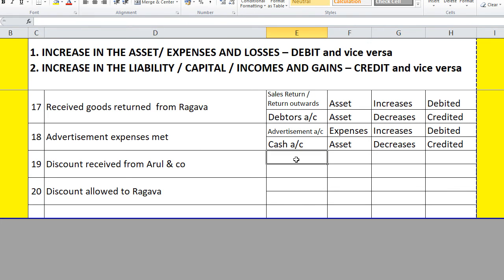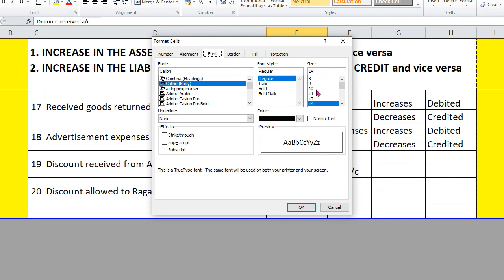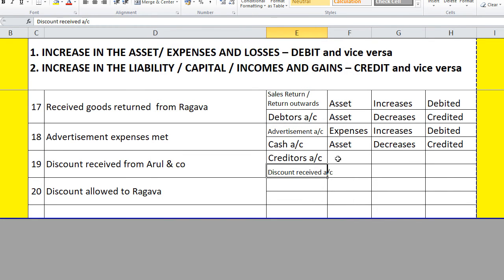Right. The next one, discount received from Arul and Co. Arul and Co. is a creditor here, and other item is discount received. So discount received is an income.